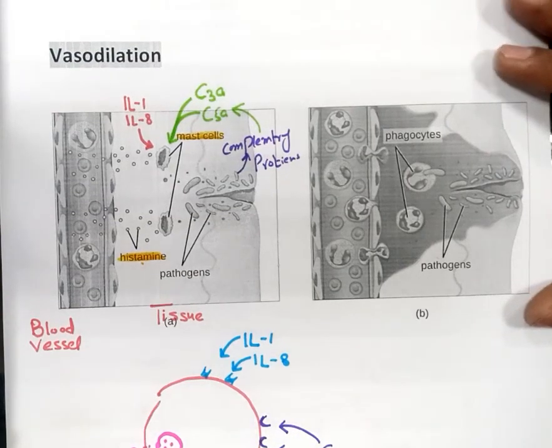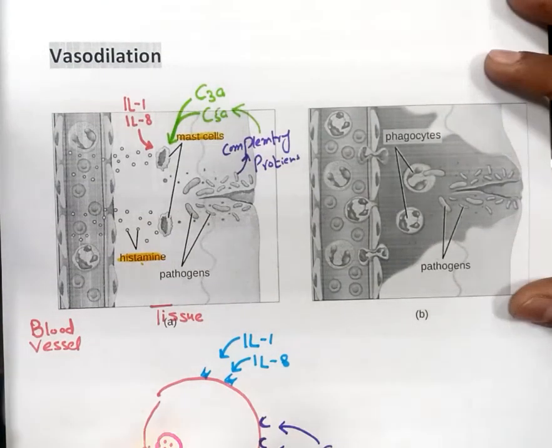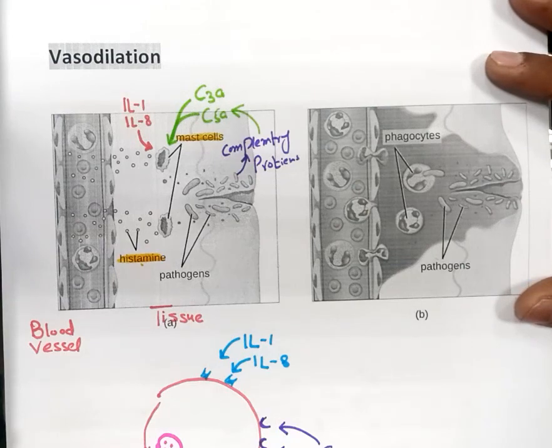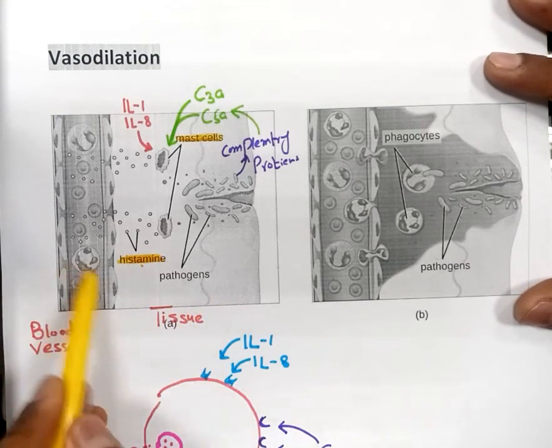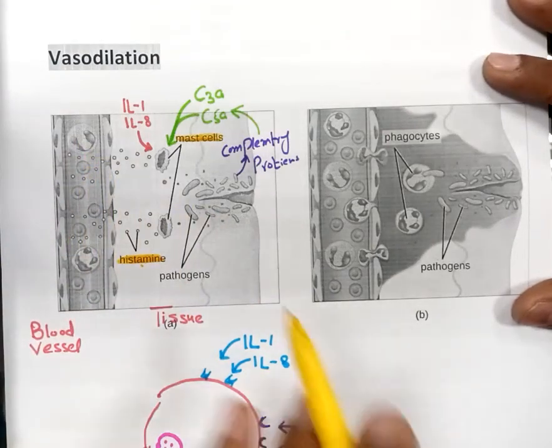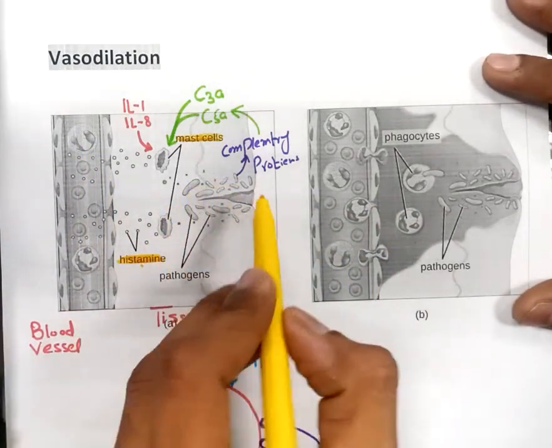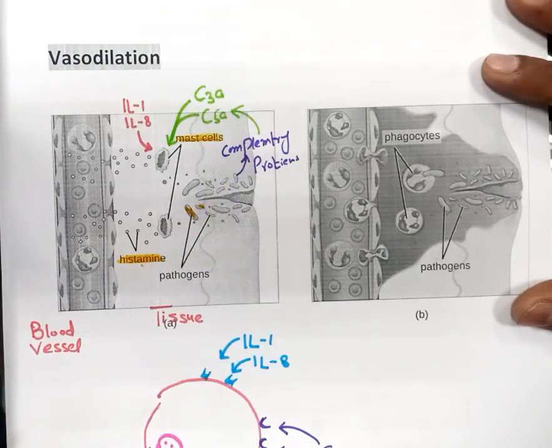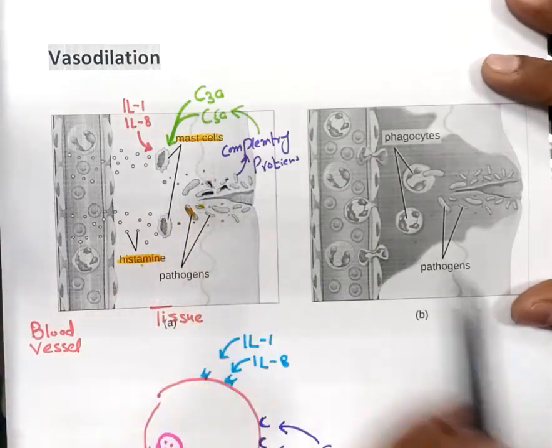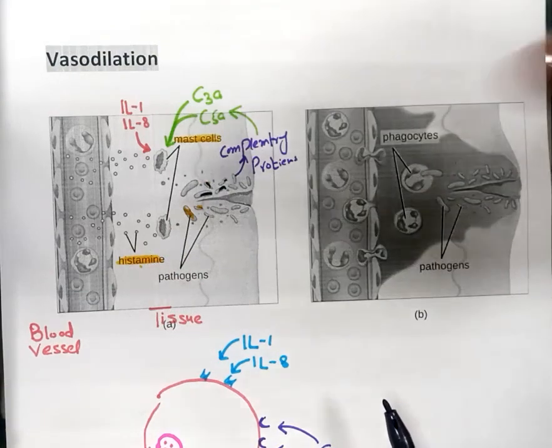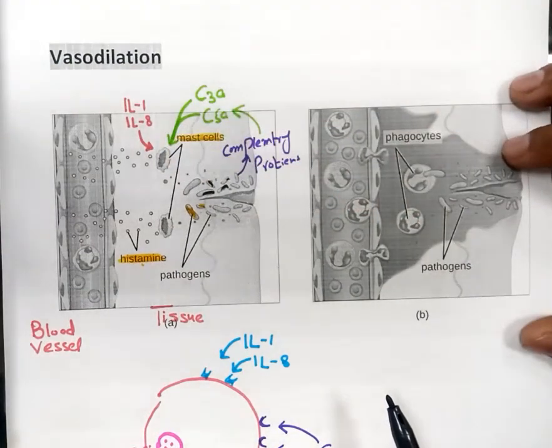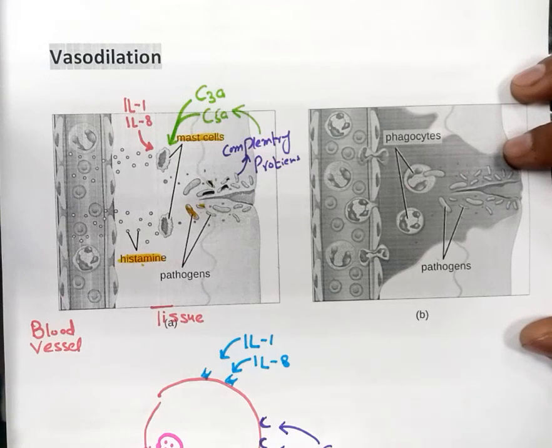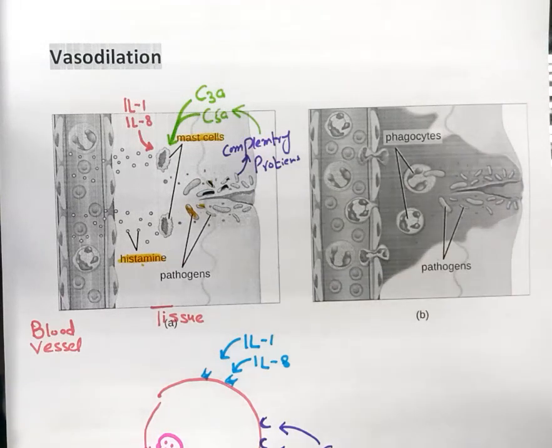Now let's see how vasodilation happens after a pathogen or injurious agent enters the tissue. Here you can see this is a tissue and this is the nearby blood vessel. Inside the tissue you can see these pathogens. They have entered inside the tissue. Now this mast cell will release histamine in response to various stimuli.